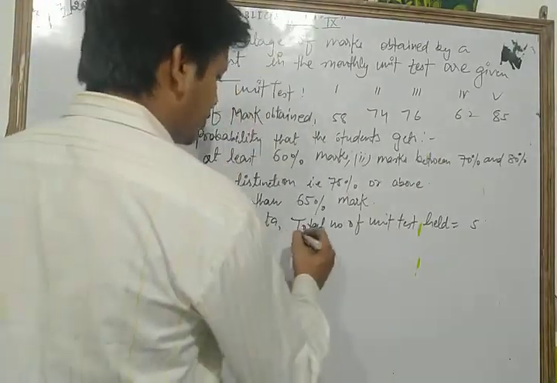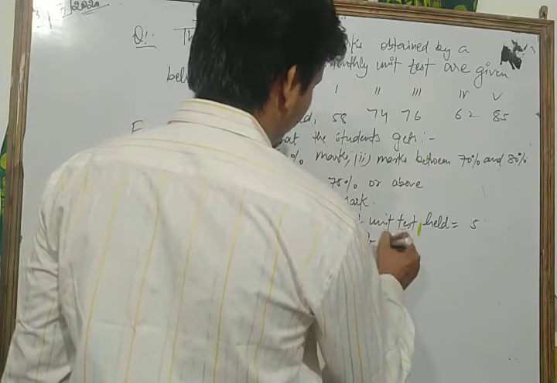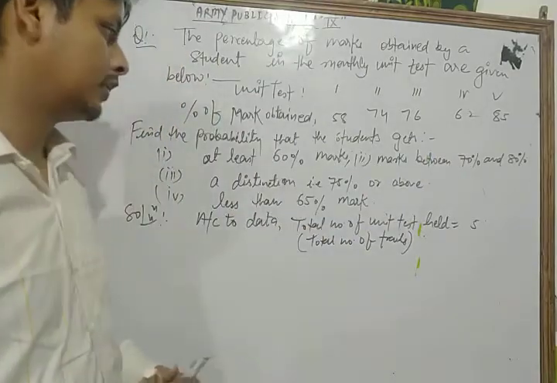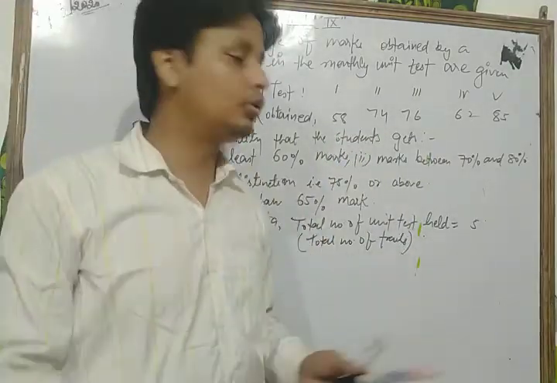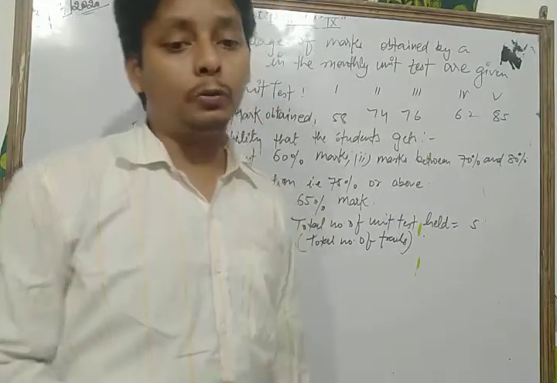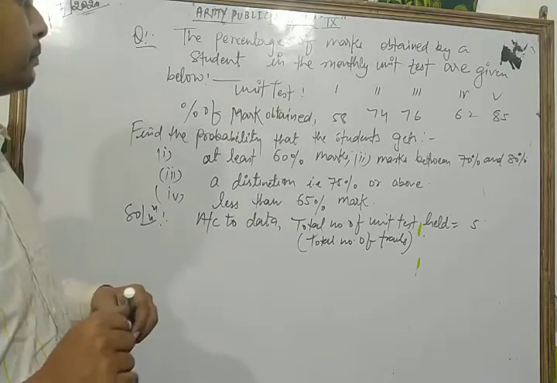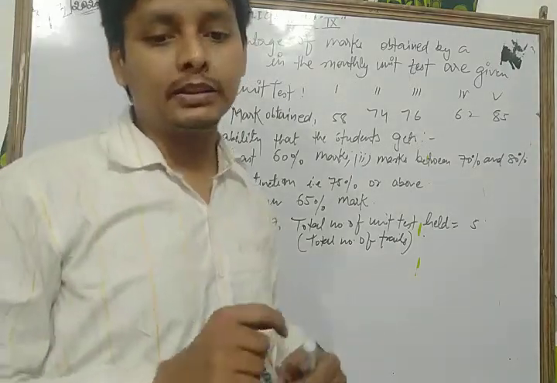This is the total number of trials. In all questions we take the total number of trials, which means the total number of unit tests, as 5. Now for our first question,